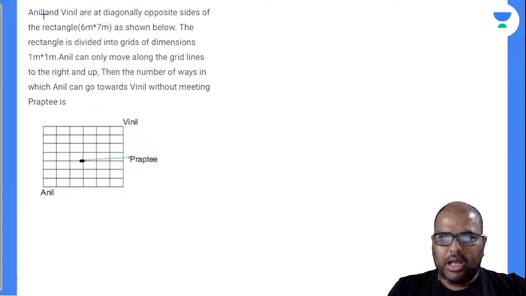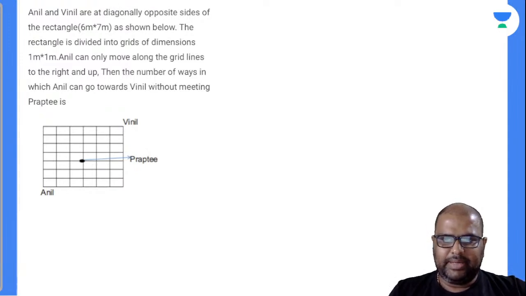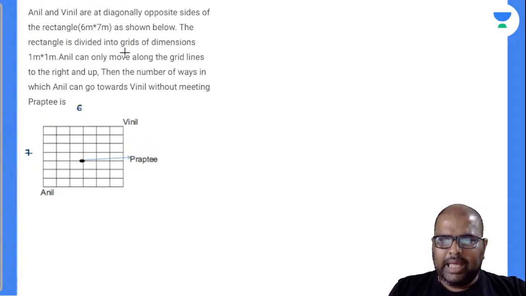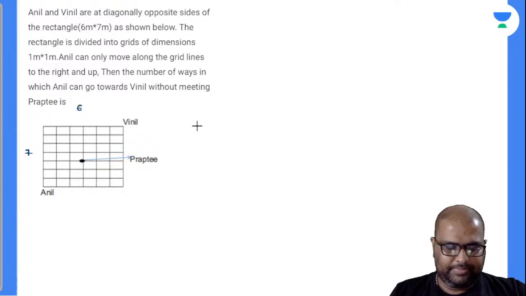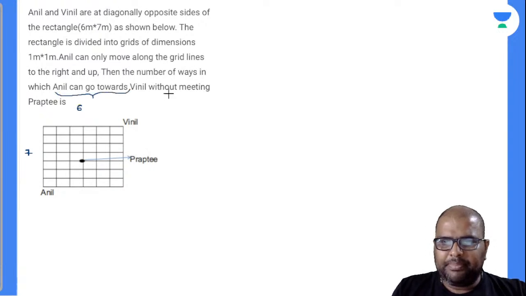Observe the question there. Anil and Vinil are at diagonally opposite sides of a rectangle 6 meter into 7 meter. Now 1, 2, 3, this is 6 and this is 7 meter, as shown below. Now the rectangle is divided into grids of dimensions 1 into 1 meter. Anil can move only along the grid lines to the right and up, right? Then the number of ways in which Anil can go towards Vinil without meeting Prapti is the question asked.